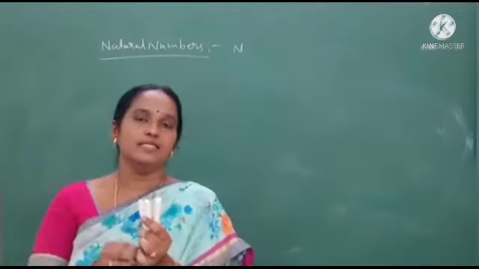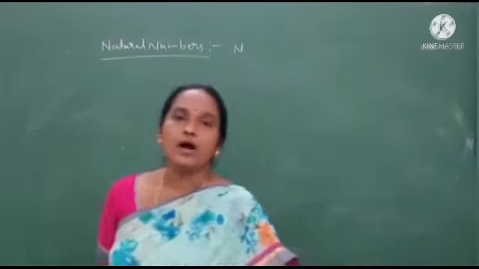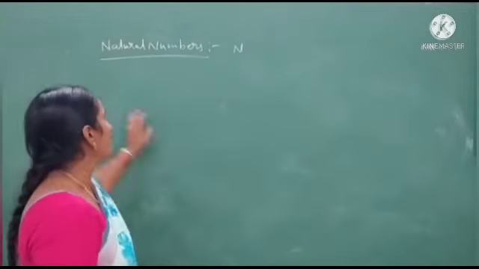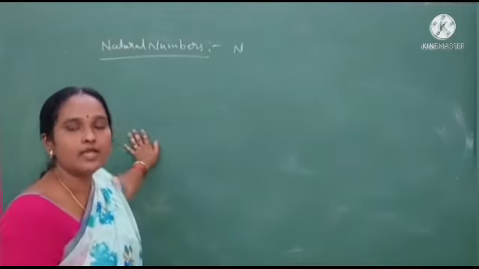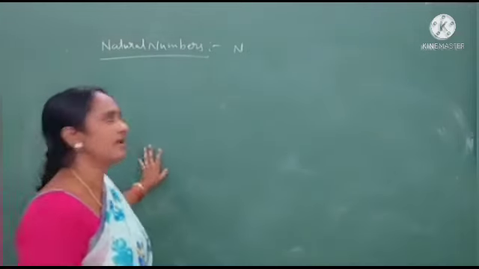These 1, 2, 3, 4 are called counting numbers. The counting numbers are called the natural numbers.